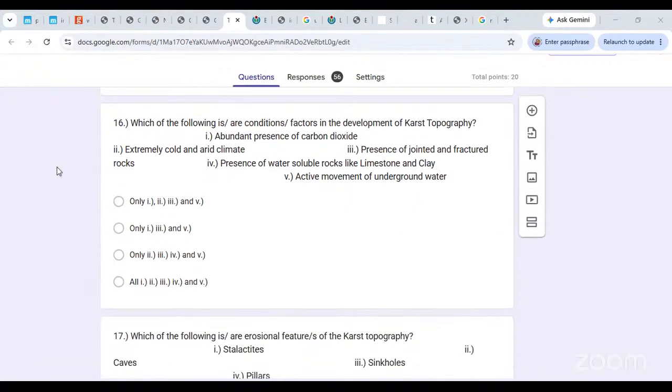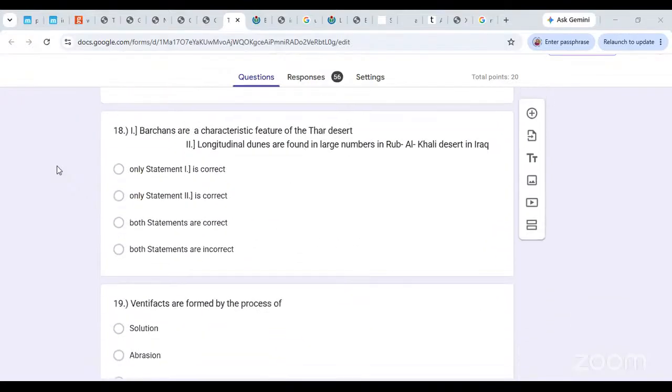Barchans are a characteristic feature of the Thar desert. क्या ये सही है? Yes, most certainly yes. Barchans are a very characteristic feature of the Thar. Longitudinal dunes are found in large numbers in Rub al Khali desert in Iraq. The problem is not रूब अल खाली में मिलते हैं, it is famously called the Empty Quarter, क्योंकि वहां पर कुछ नहीं है. But वो इराक में नहीं lie करता है, it lies in Saudi Arabia. तो Iraq is the problem. ठीक है, so longitudinal dunes वहां मिलते हैं, लेकिन इराक में नहीं होंगे वो.